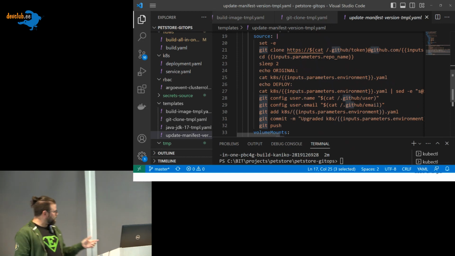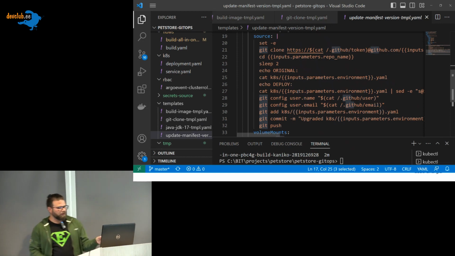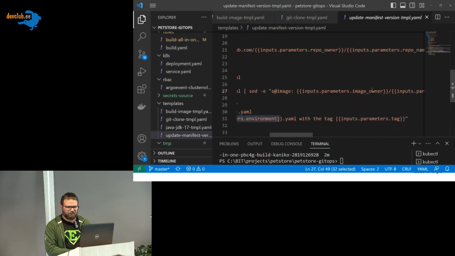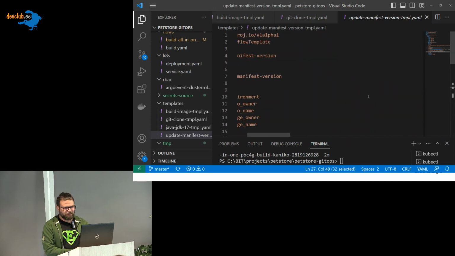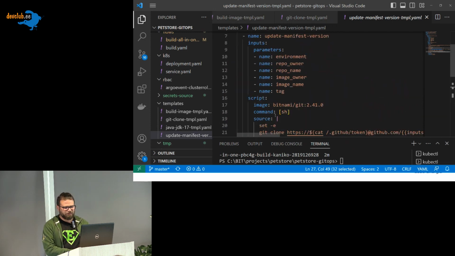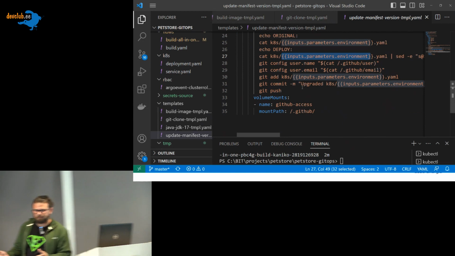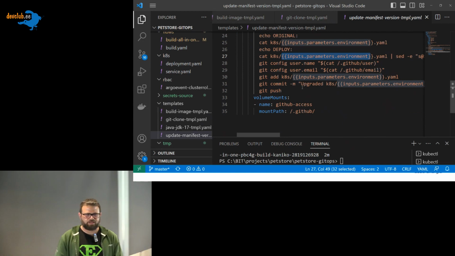I will find the place where I want to change the image tag and the image name, and replace it with the new one. All of this I set as parameters here, and then I will just create a commit and push it.